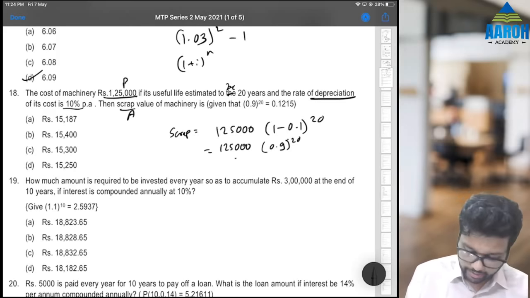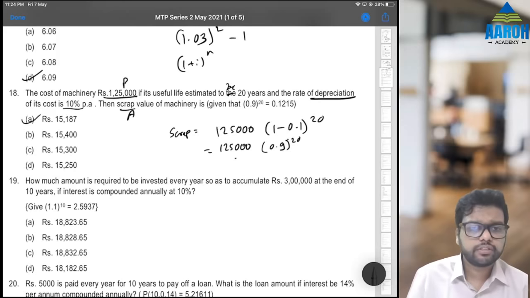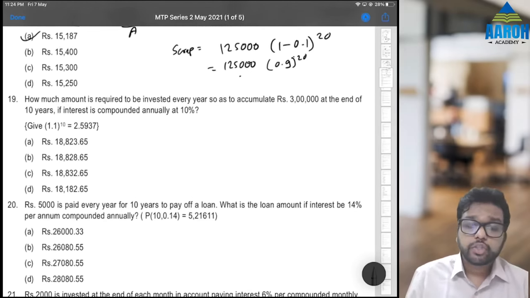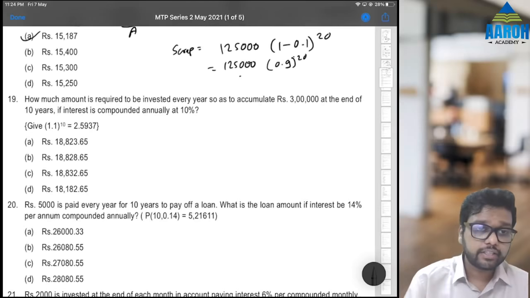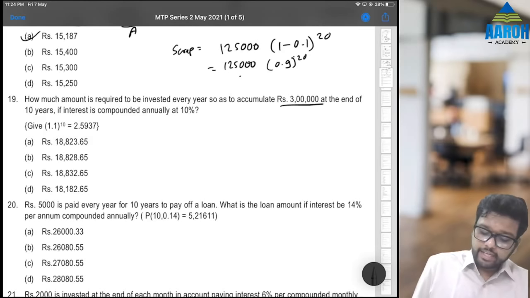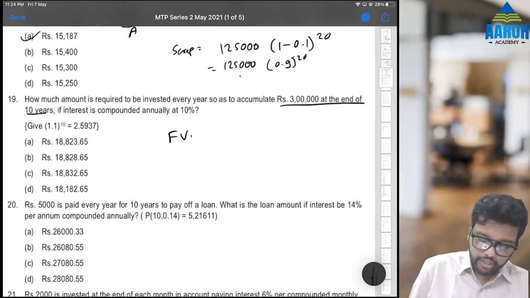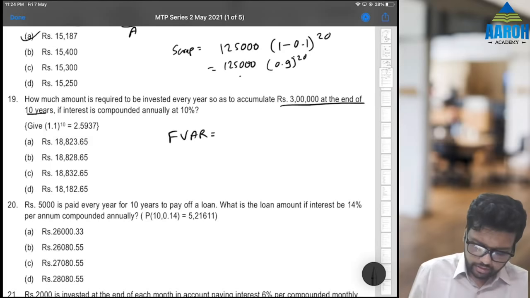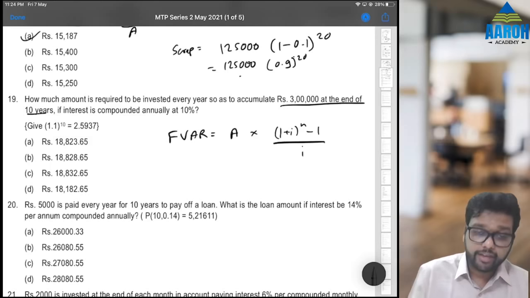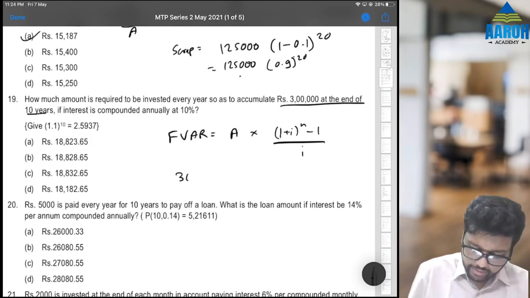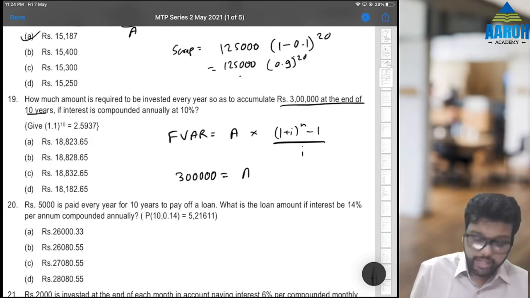15187.5. Option A. Next. How much amount is required to be invested every year, annuity, so as to accumulate 3 lakhs at the end of 10 years if interest is compounded annually at 10%? 3 lakhs at the end of 10 years, that means this is future value of annuity regular. Future value of annuity regular is what? Annuity amount into 1 plus I raised to n minus 1 upon I. Okay. So future value we know, 3 lakhs is equal to annuity amount we don't know